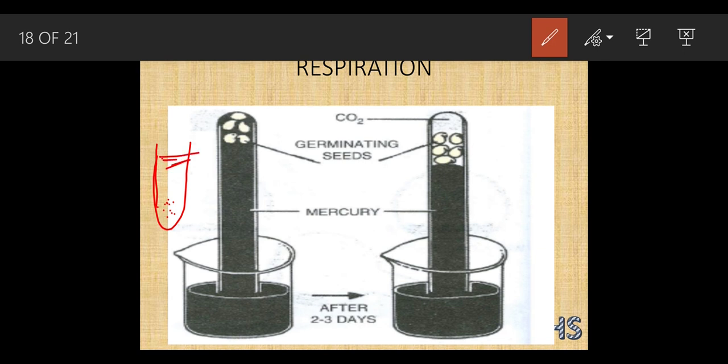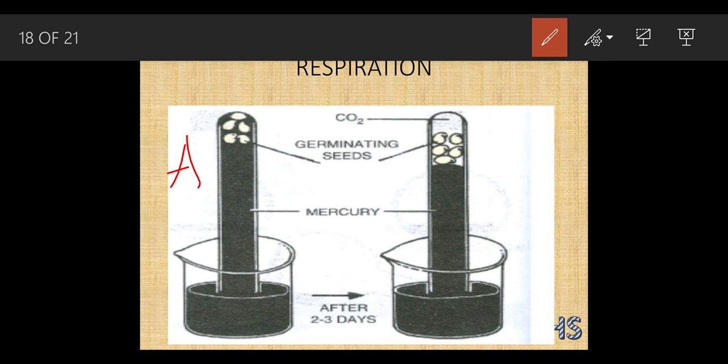Now what I am going to do is invert this test tube, and I am going to keep this test tube inside this beaker like this. This is condition A. Inverted means upside down.